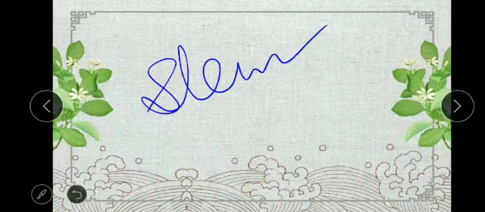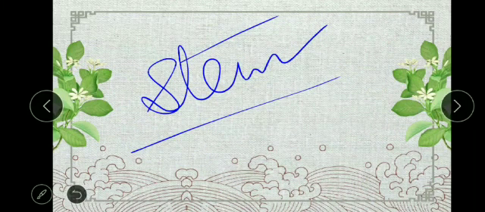Is this root or stem? Think about it. Is potato a stem? Is kamal kakdi a stem? Yes or no?